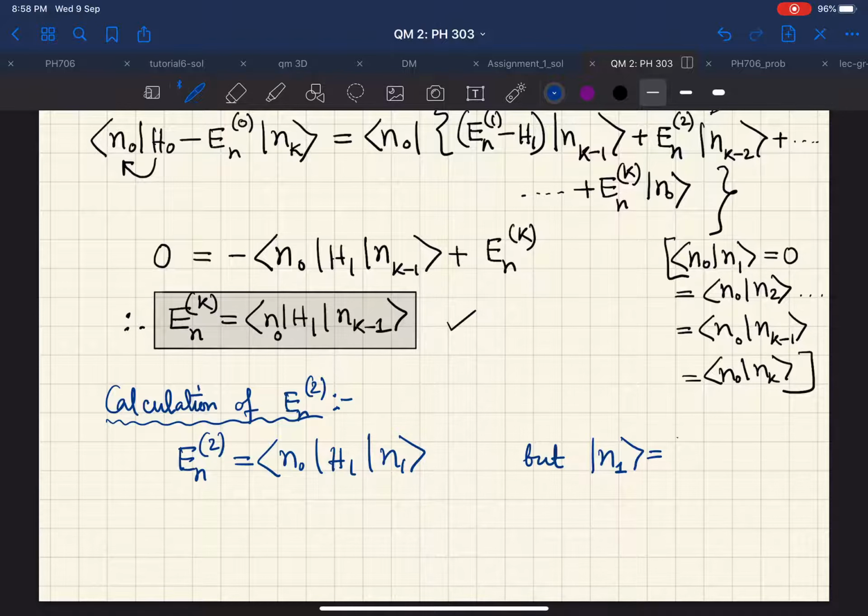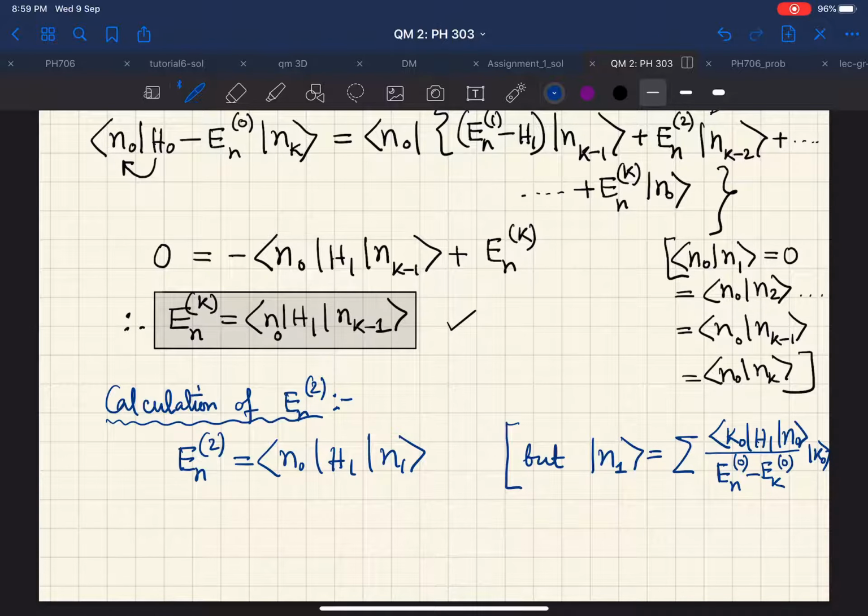If you recall from the previous class, it's very easy to remember. In the denominator there was this level difference, En0 minus Ek0, and on the numerator we had the matrix element K0, H1, N0, and then we had this kth unperturbed eigenket. That was what we already calculated in the previous class.